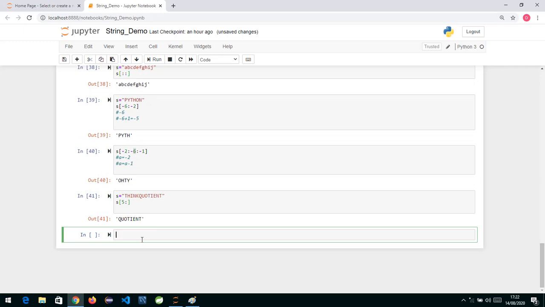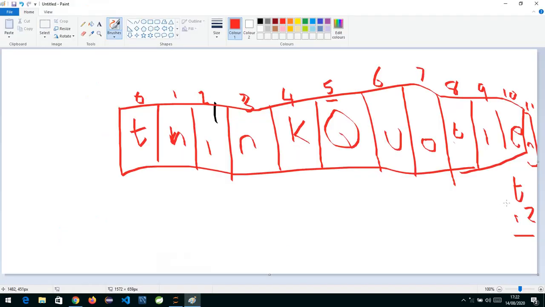Okay, now if I want reverse, I don't want quotient, I want the reverse of quotient. So what we'll write over here is s. We will start backwards. So length of s minus 1, or you can write directly also. Now I know the length, so I can start with 12 over here, colon, where we have to stop at the 5th position. So when you have to stop at the 5th position, we'll give 4. When we say 4, it will stop one before. Now if you look at this diagram, after the 12th character we want the 11th, after the 11th we want the 10th, after the 10th we want the 9th. So from 12 we want the index number to become 11, which means gradually we are decreasing.